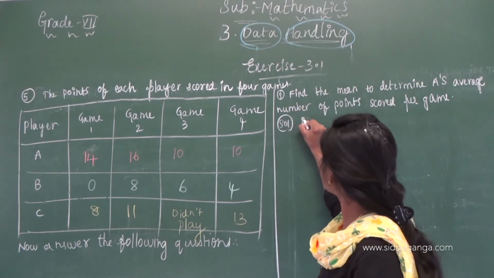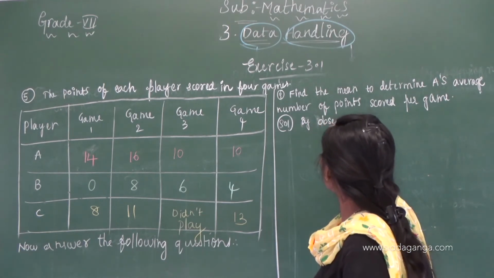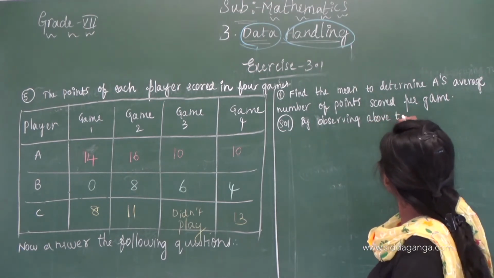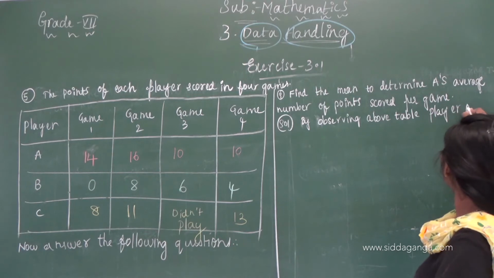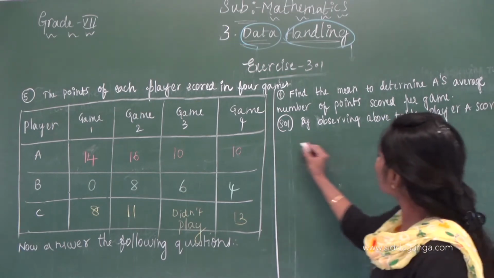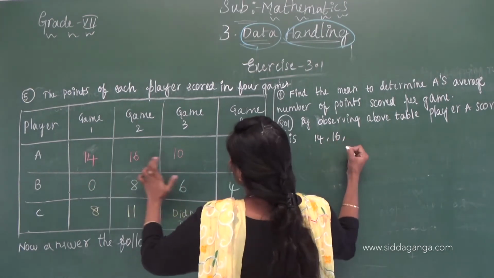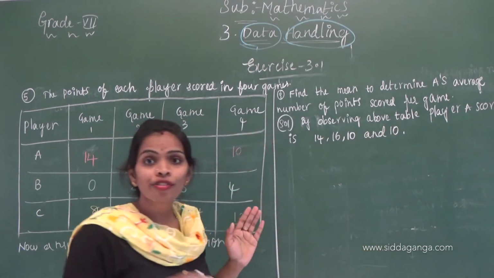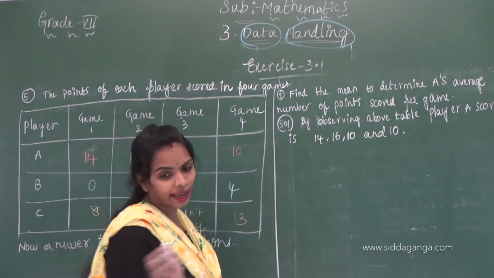By observing the above table, player A's scores are 14, 16, 10 and 10. What are they asking us to find? Average of player A. That means arithmetic mean of player A.